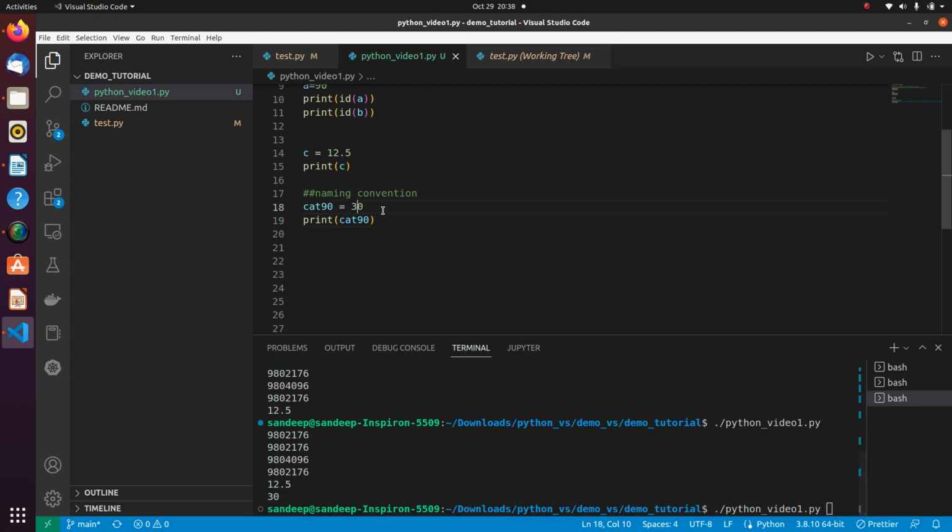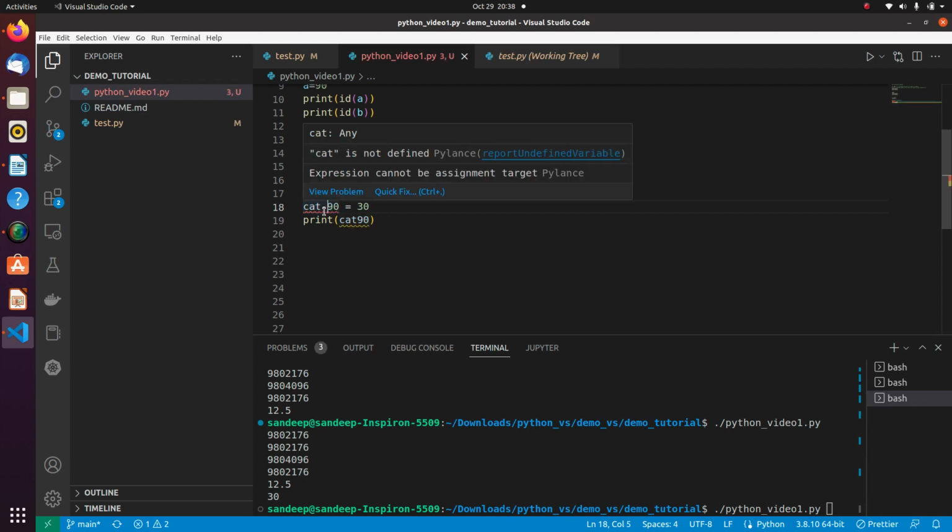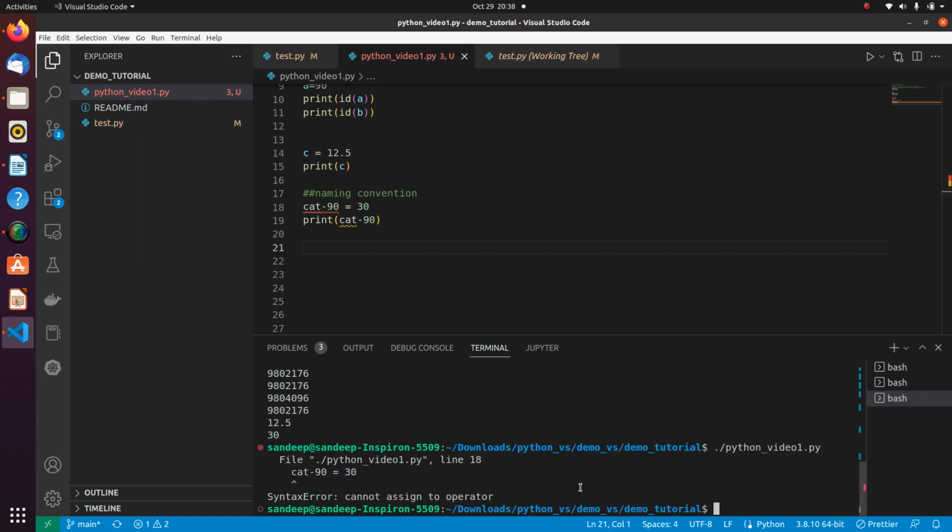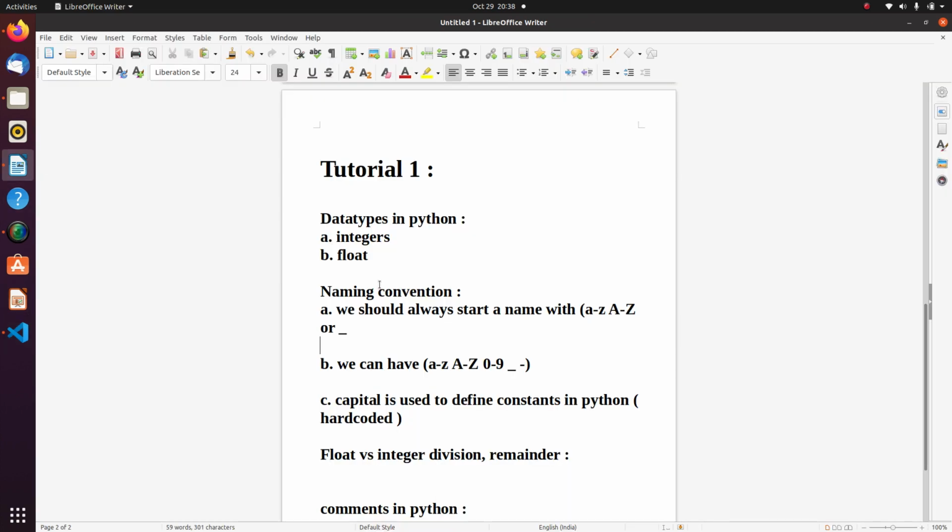Let me use another character, that is cat-90. So it is saying cat is not defined, expression cannot be assignment. Let me quickly type it here and save this program. Here you can see that it is saying cannot assign to operator.